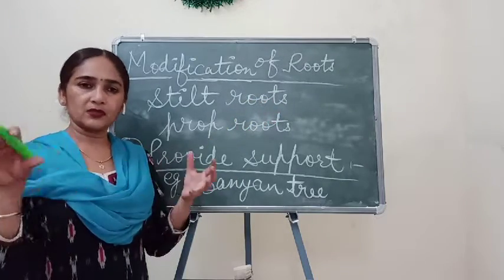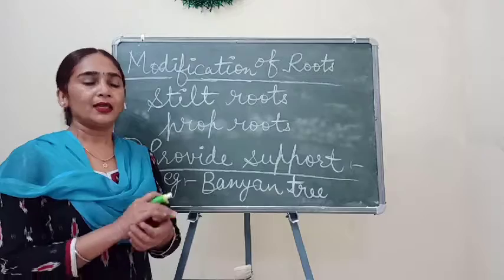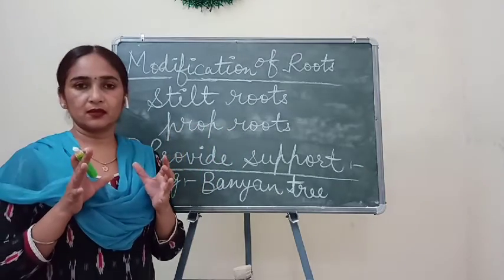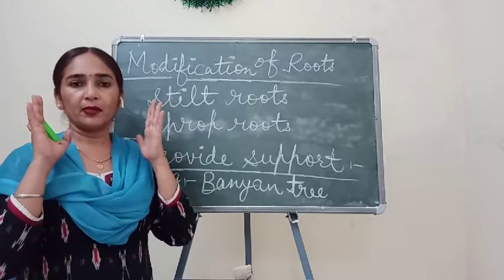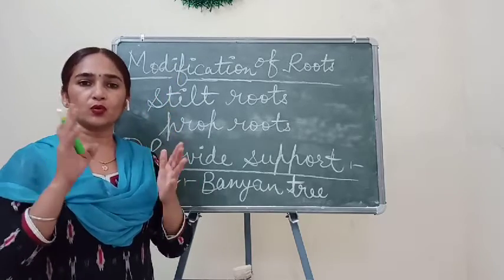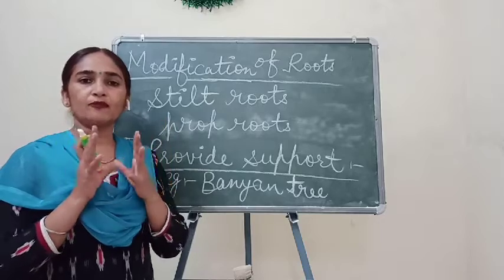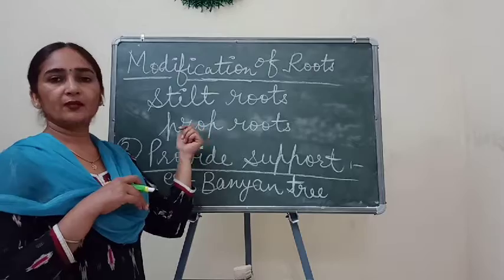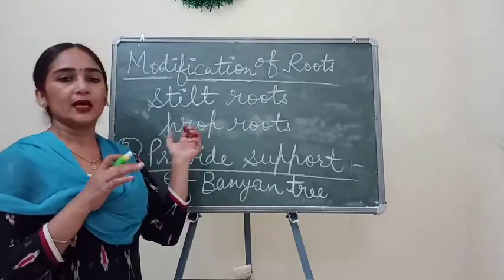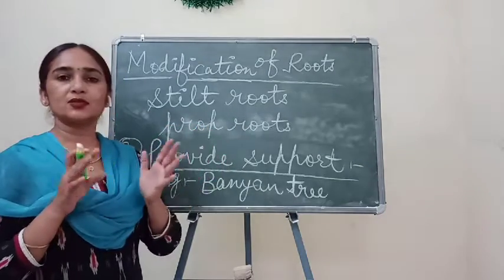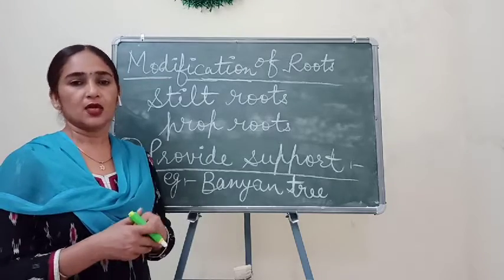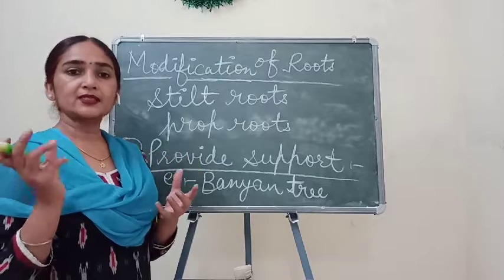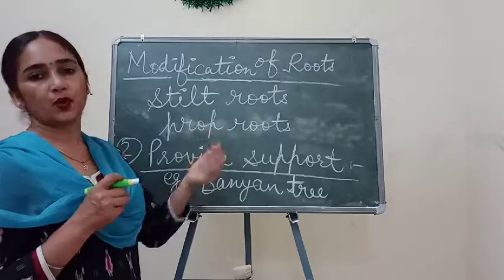So they spread in a large area, and these prop roots act as pillars. Just as we make pillars to give support to a building, that kind of pillars are present in the form of prop roots, that provide support just like pillars to the plants, so that branches can take support with the help of these prop roots.